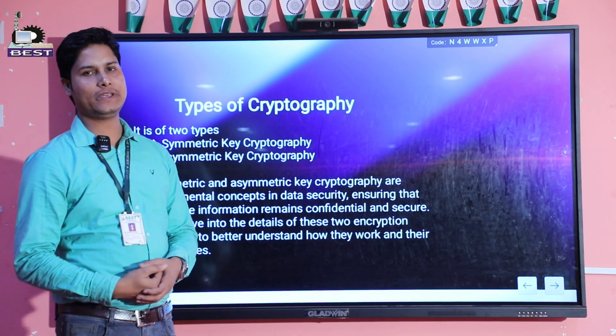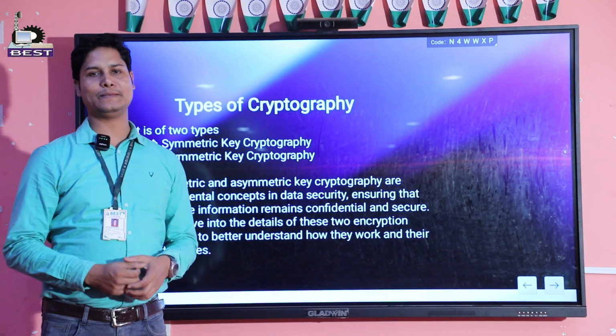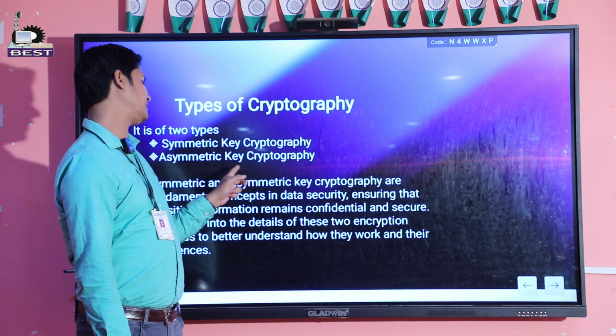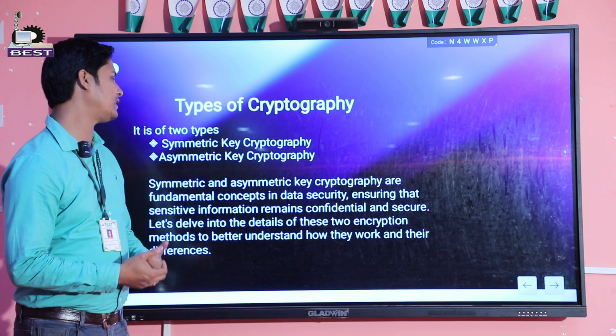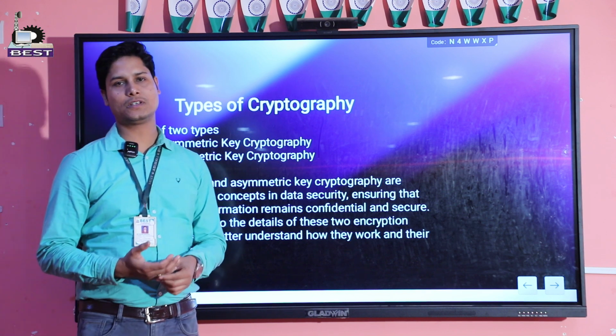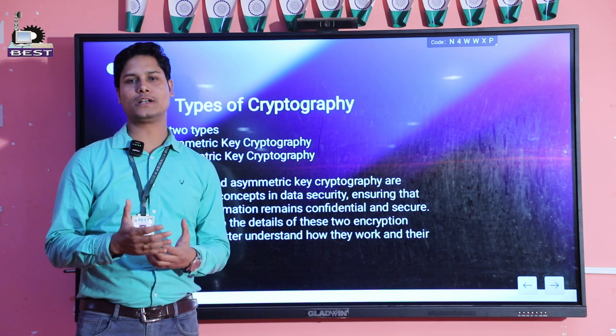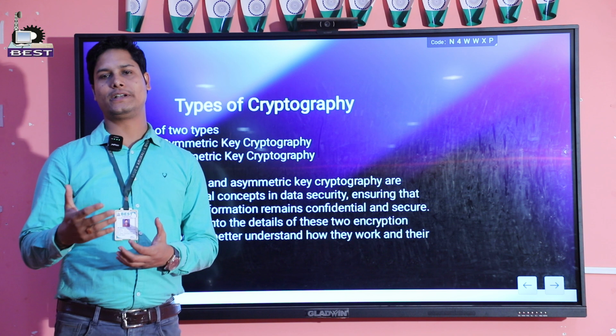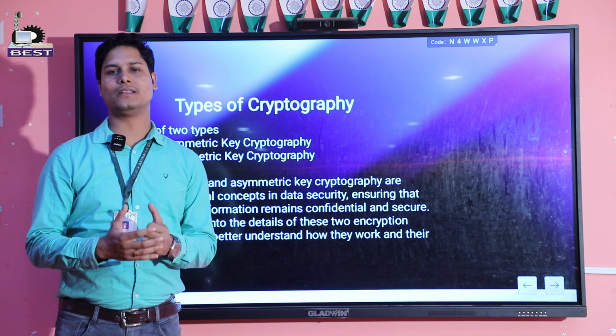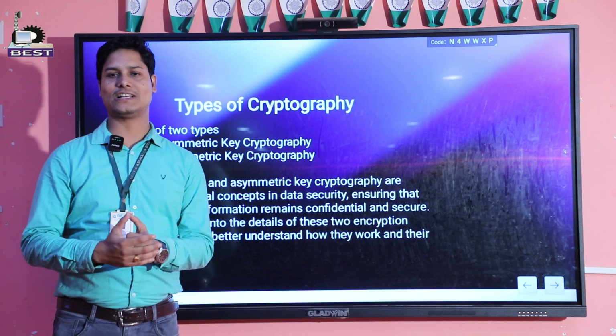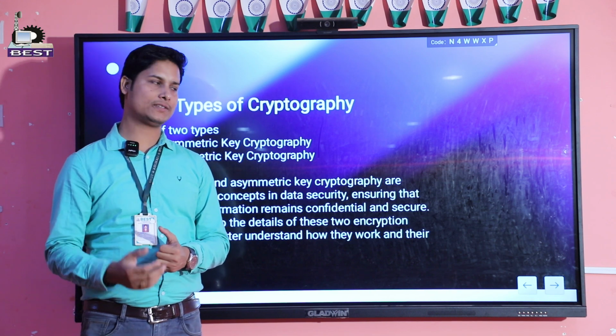Types of cryptography. Cryptography is of two types. One is symmetric cryptography, another is asymmetric cryptography. Symmetric and asymmetric cryptography are fundamental concepts through which we can convert plain text into ciphertext and make the message secure before it is transferred from one system to another system.